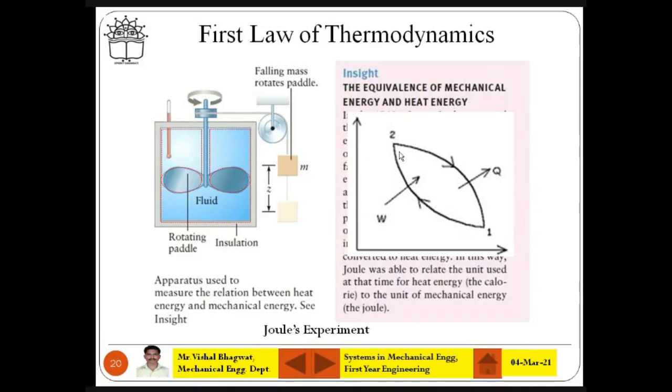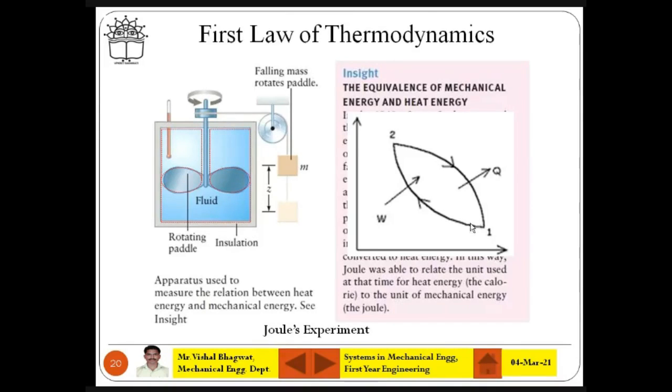Okay, so like I said, if you focus on this, this is thermodynamic state number 1, thermodynamic state number 2. Here so many properties can be found out. Pressure, volume, temperature, all such thermodynamic properties can be found out at 1 and 2 individually: P1, V1, T1, P2, V2, T2, and so many, density rho 2 and all. So all these different quantities can be found out at state number 1 and 2, but not the work and heat. Work and heat are path functions.